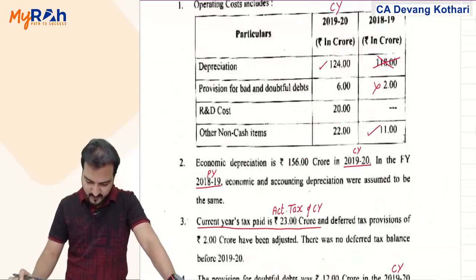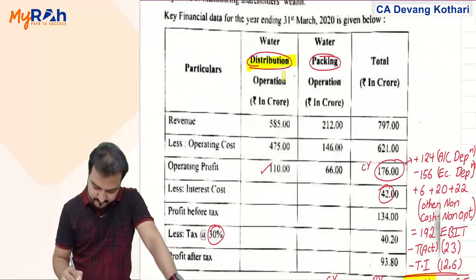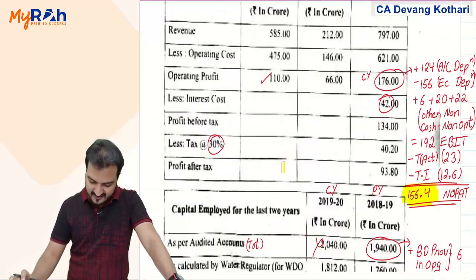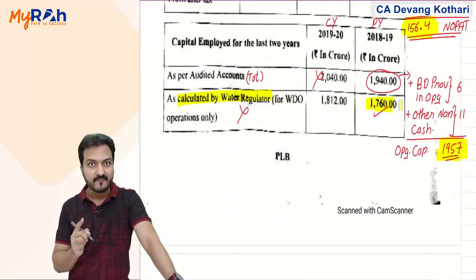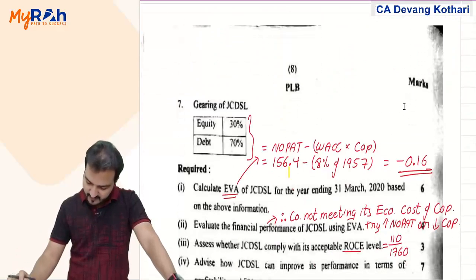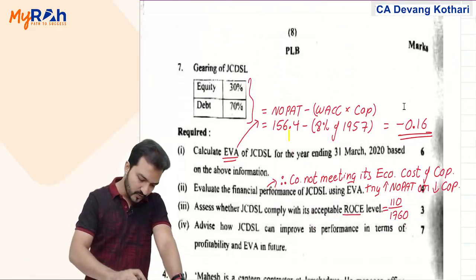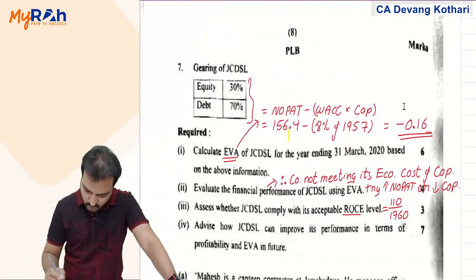I'll just confirm: the return of the distribution operation profit is 110 and the capital as calculated by the regulator, opening capital, is 1760. So 110 divided by 1760 is 6.25%.